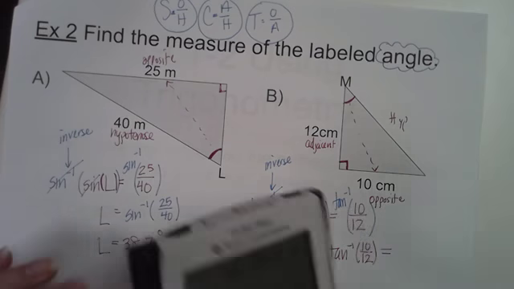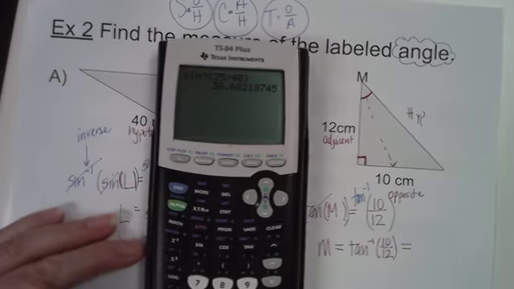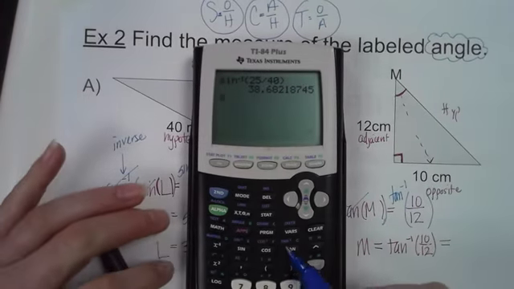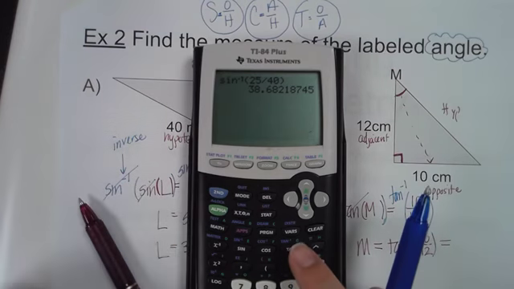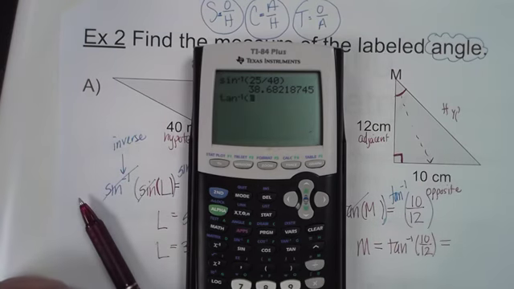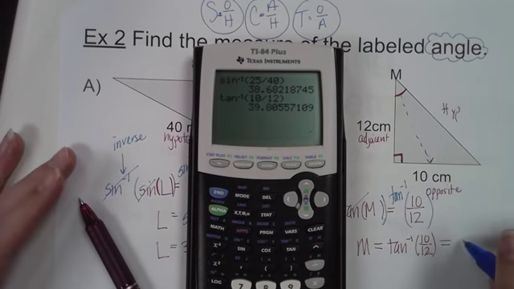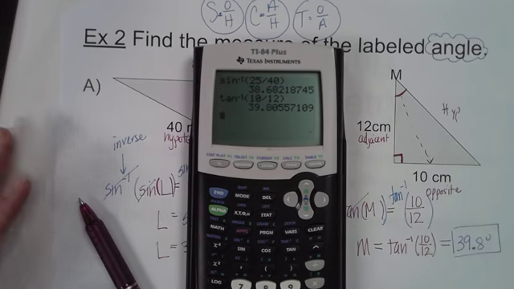Okay. So tangent inverse is above the tangent function. So we're going to do second or shift tangent inverse of 10 over 12. And we get 39.8 degrees.